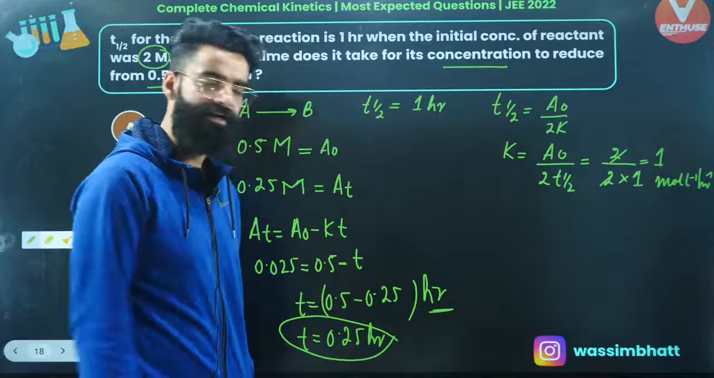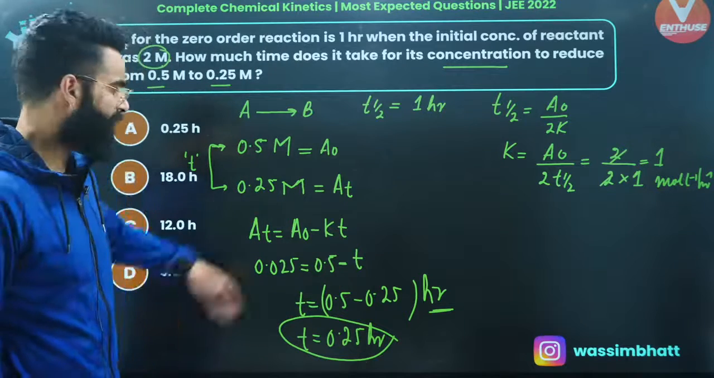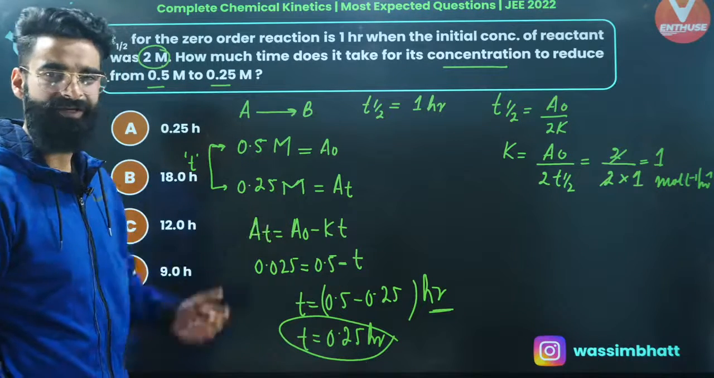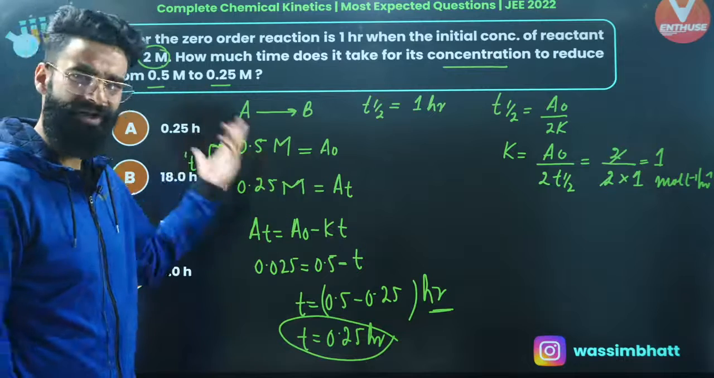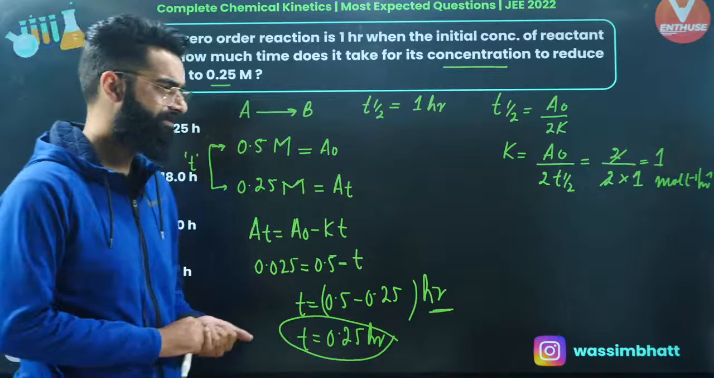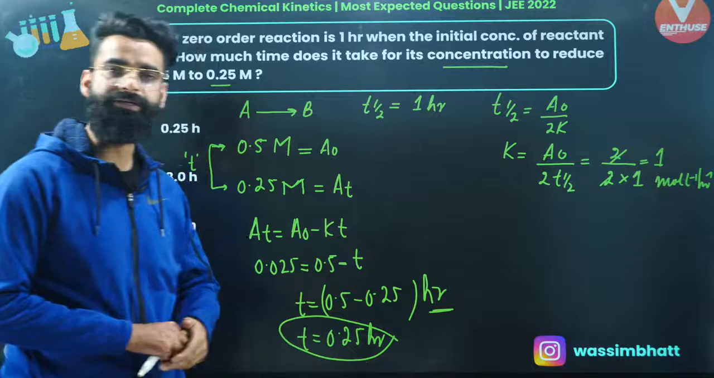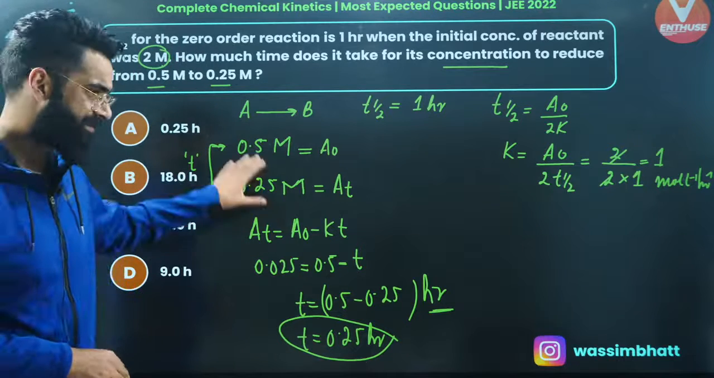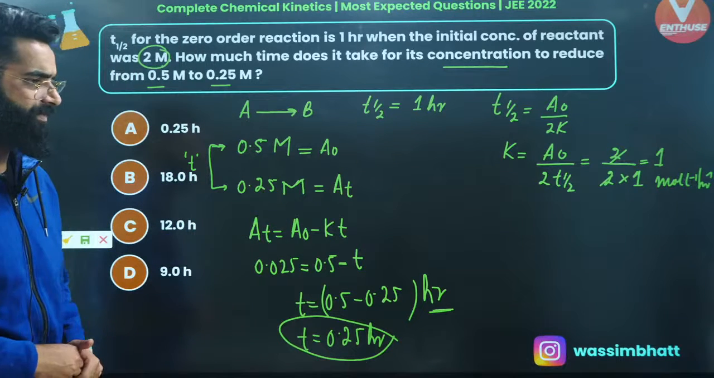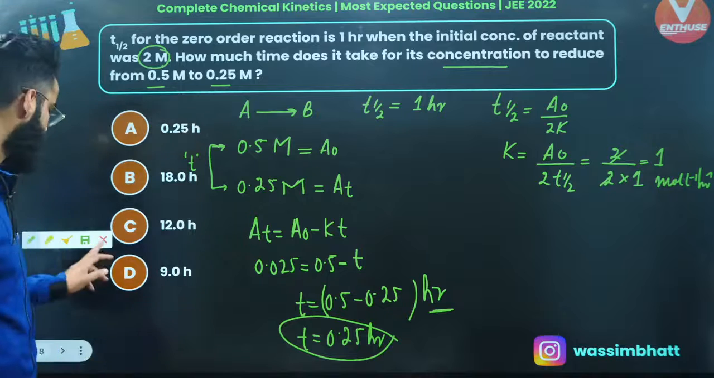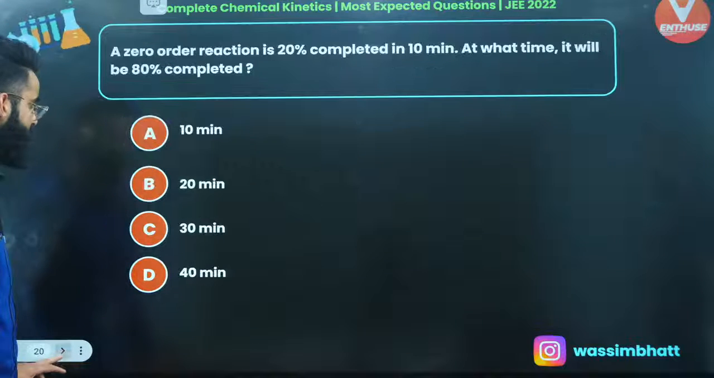I'm sure this is clear to everyone, right? You can solve this question like this in lesser time, or else you can make two equations and then eliminate the things and get the answer. That's completely your choice of method. This is the simplest of all, that's why I showed this method over here. So let's move on to one more question.